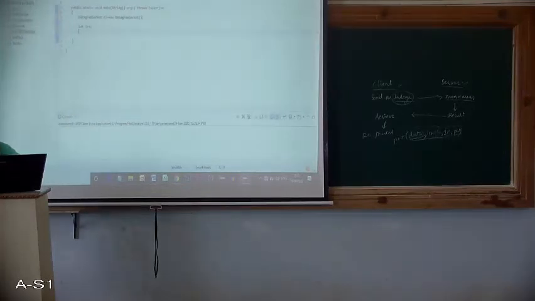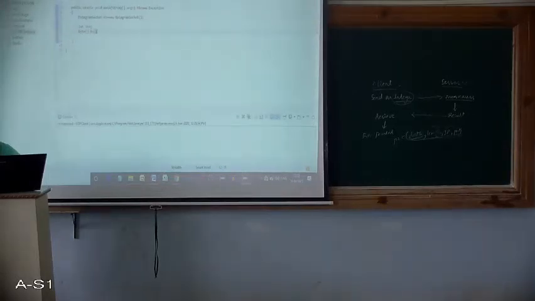So we need to get the byte equivalent of this. So I have taken the byte array for this. Let's call it byte b equals, and then first we will convert this integer to string, and then using the getBytes method we can get the byte equivalent of number 4.